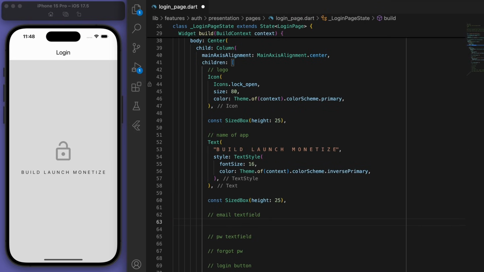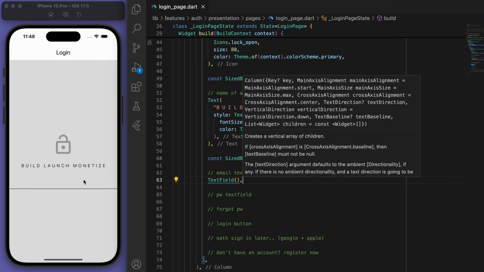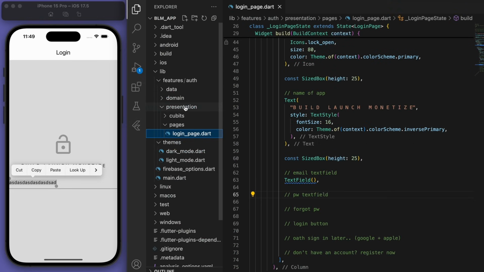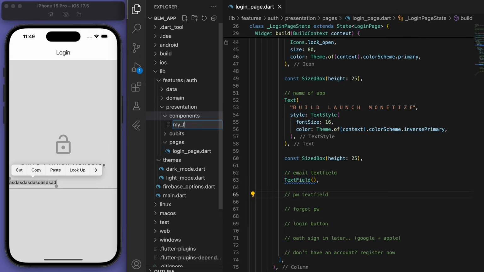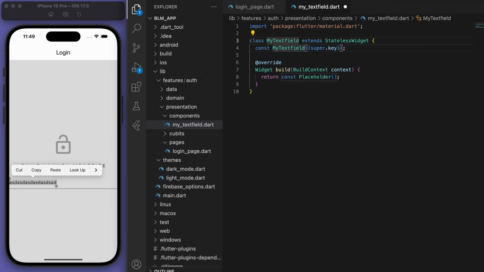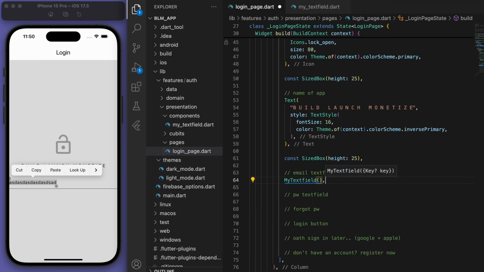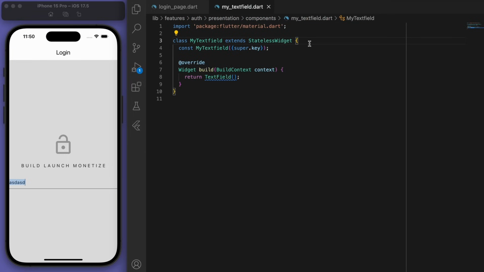Sweet, and let's keep going down, and now we're up to the text field. So if you just save this, you can see that we can type something into this text field. Now we're probably going to require a lot of these text fields in the future. As you can see, we need email text field and password text field. So it's a good idea to create this as a separate component just to make our code nice and organized, and we can reuse this. So if you come back to the login page, you can start typing my text field, and you can see there it is. And now we can just start decorating it in this my text field file.